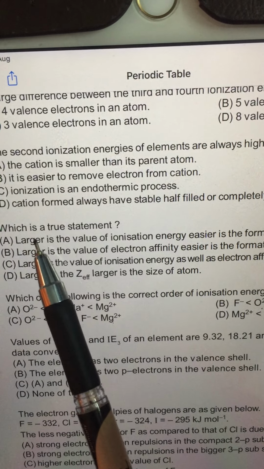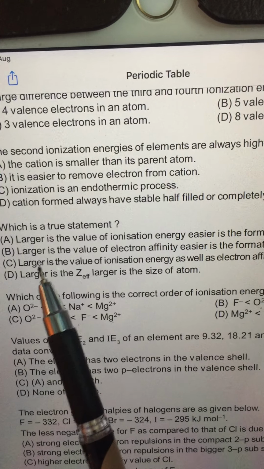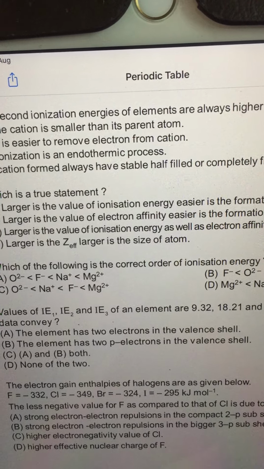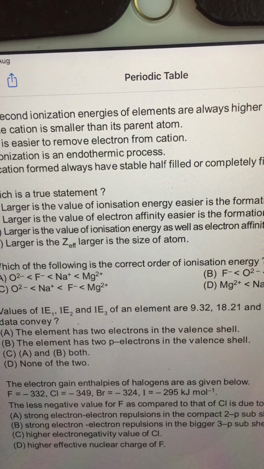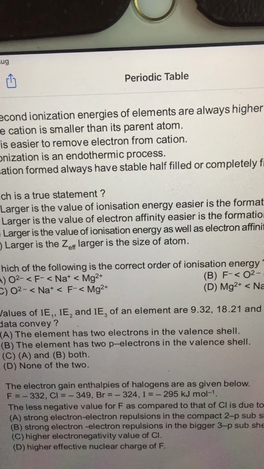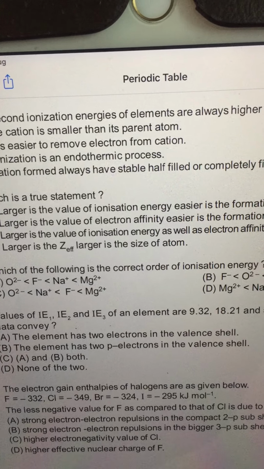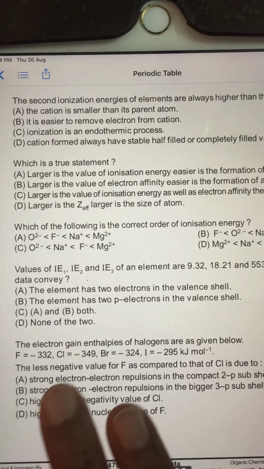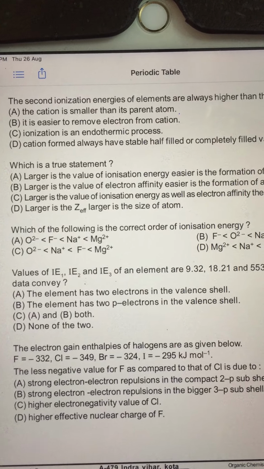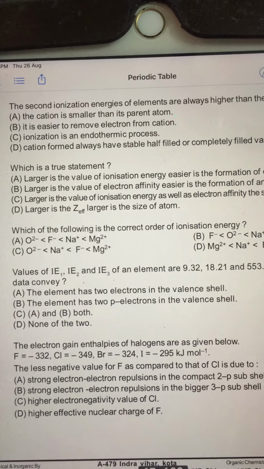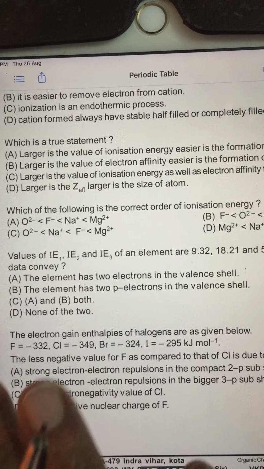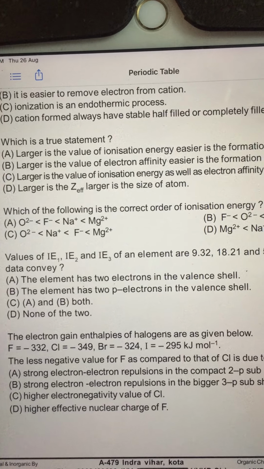And then, which is a true statement? If you read the statements, you can obviously see that larger is the value of electron affinity, easier is the formation of anion, must be true, because electron affinity is a measure of how much energy is released when an electron is added. If you are releasing more energy on adding electron, happily it will take electron. For example, Cl can happily take an electron, it has highest electron affinity.